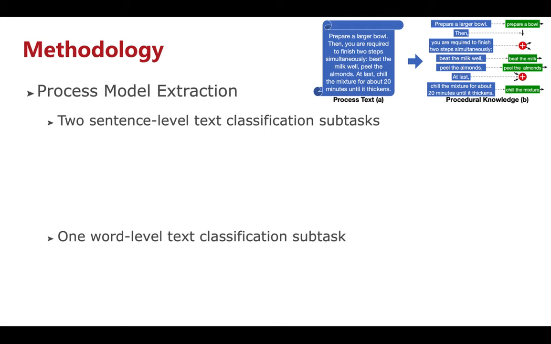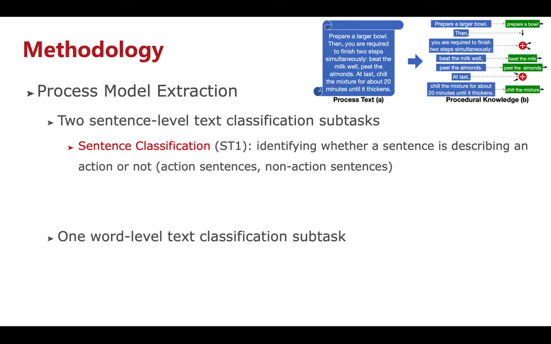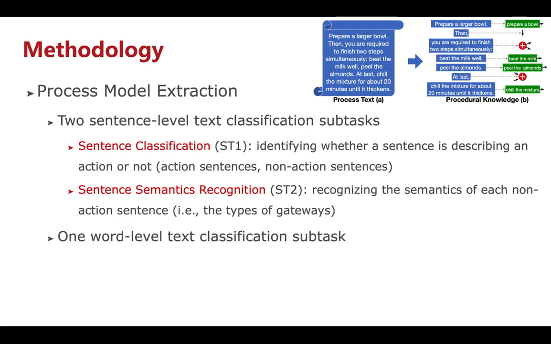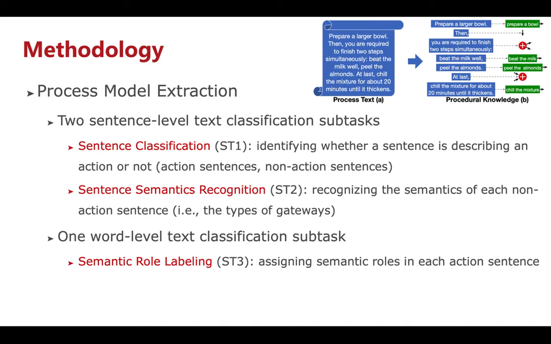We first formalize the PME task into the multi-grained text classification problem. We argue that PME involves three main text classification subtasks. Sentence classification, identifying whether a sentence is describing an action or a statement. Sentence semantics recognition, recognizing the semantics of a statement sentence to control the execution of following actions. Semantic role labeling, assigning semantic roles to words or phrases in each action sentence.